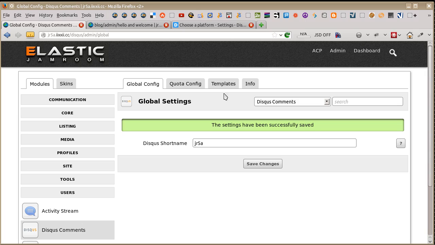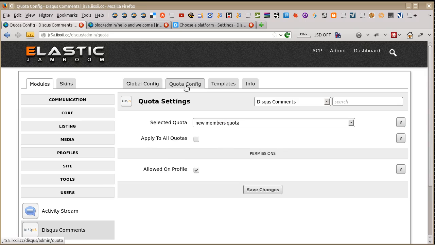Okay, and now Disqus is installed, and from here you can go into the quota config and let all of the quotas have access to it or not access to it. If you don't, apply to all quotas, allowed on profile, save changes.